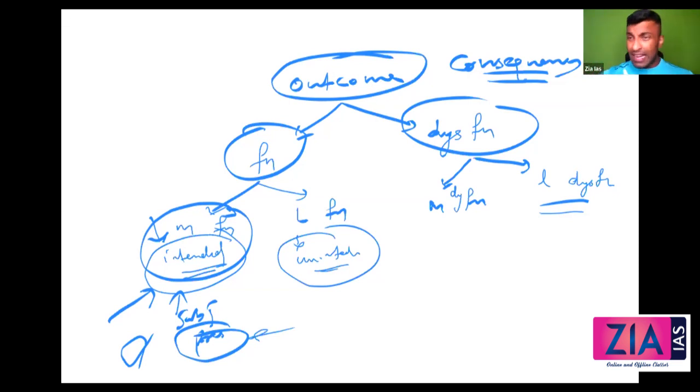Then he's also talking about middle range theory. Middle range theory means don't go with abstractions like what Parsons did. Don't go with too elementary phenomena. The problem if you go with too elementary phenomena is you cannot generalize. If you cannot generalize, what is the purpose of conducting a study? So don't go with too elementary forms. At the same time, don't go with too much abstraction like what Parsons did.